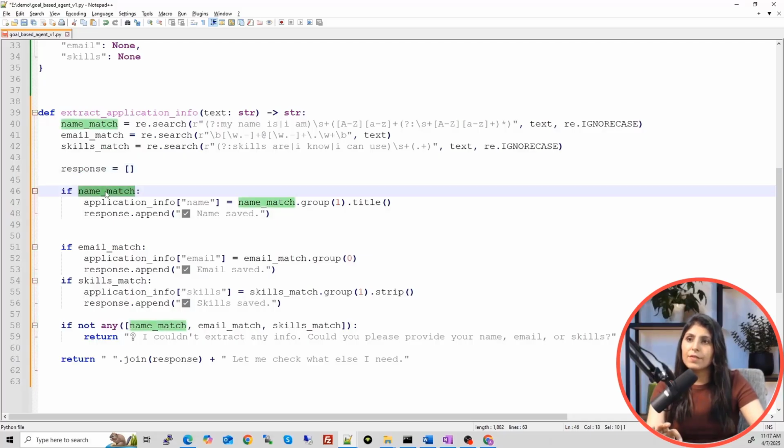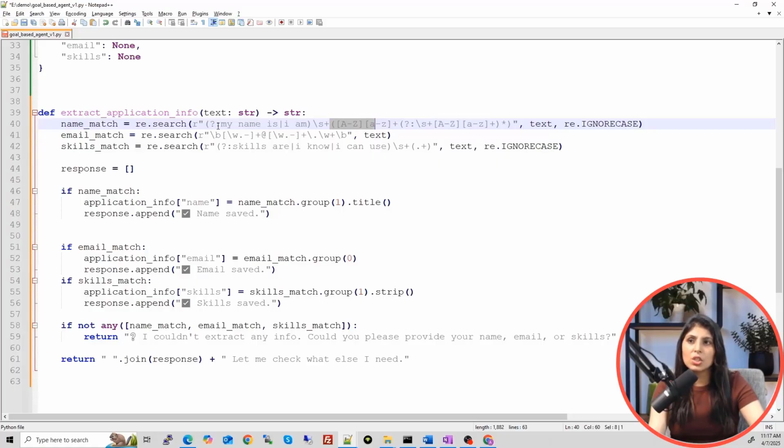Okay, so if name match, meaning if the name is present in the message which the user typed, how are we getting the name of the user, how are we searching for the name of the user? For that we are searching for this phrase, my name is or I am. After that, whatever the user writes is generally the name of the user, right?